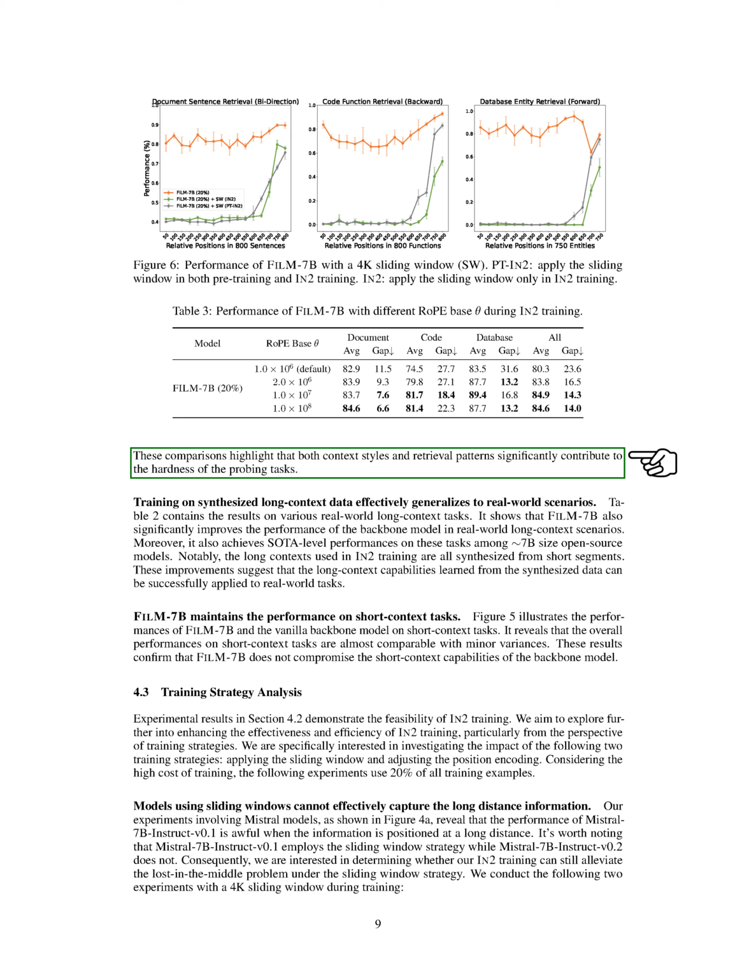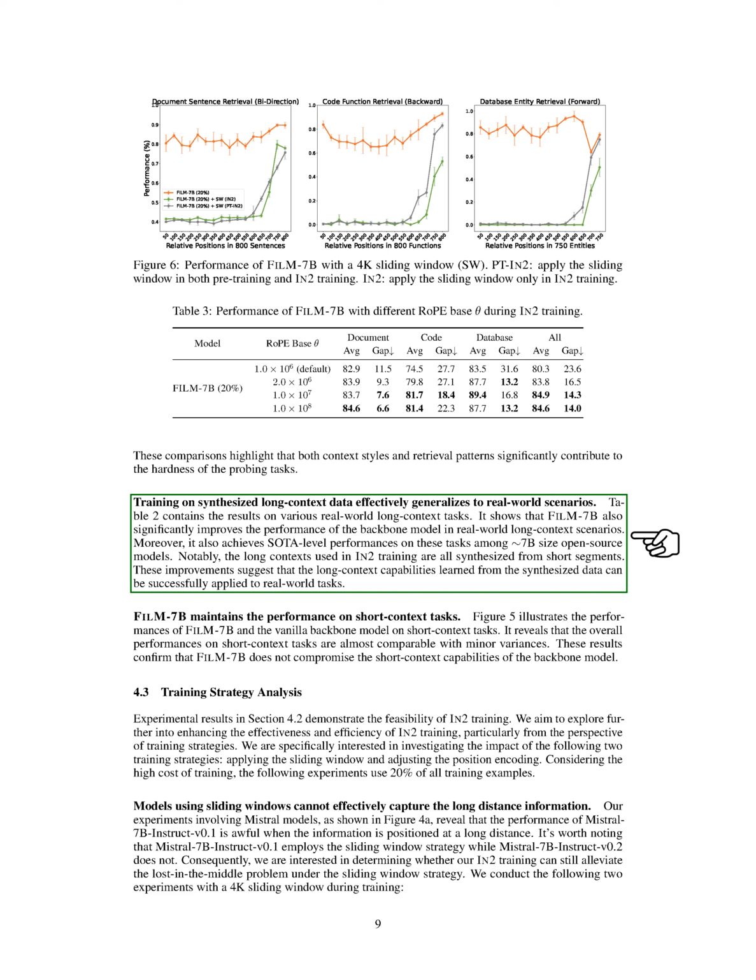Training on artificially created long context data effectively translates to real-world scenarios. The table displays the outcomes on various real-world long context tasks. It indicates that FILM-7B notably enhances the performance of the base model in real-world long context situations.